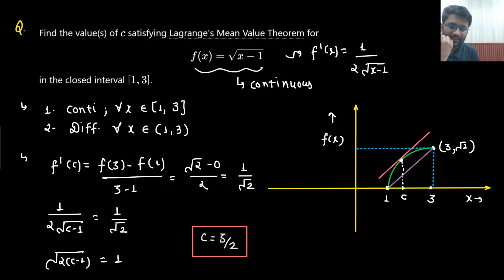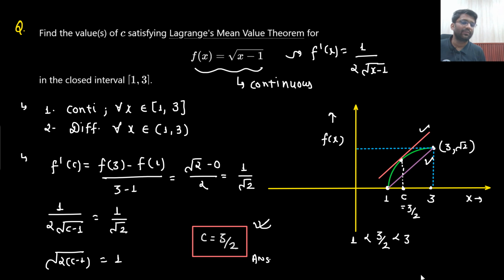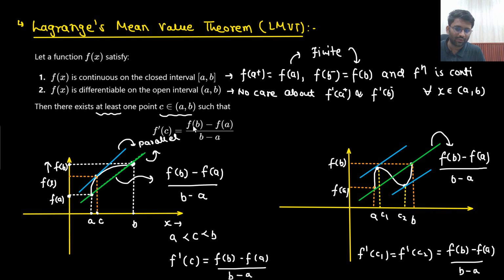So, sir, this is the answer. Blindly you should not say this is the answer, because you need to check if this c is lying between 1 to 3 or not. So yes, 3 by 2 is lying between 1 to 3. Then you would say this is the answer. At c equals 3 by 2, if you draw the slope at this particular point, you would get to know that this slope is the same as this particular slope, which is the slope of joining these 2 points. When I join these 2 points, the slope is f of b minus f of a divided by b minus a.